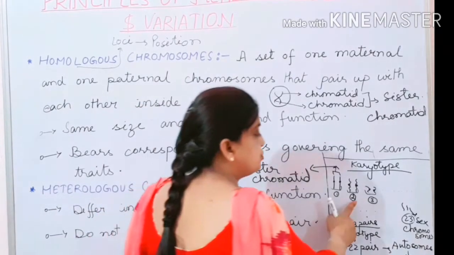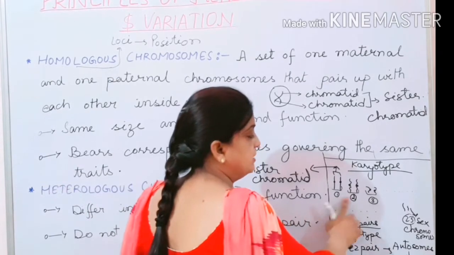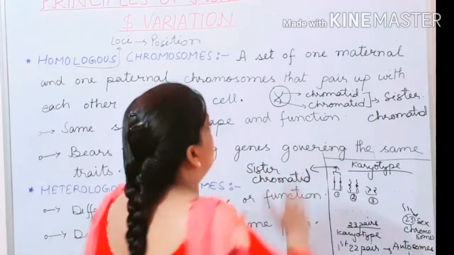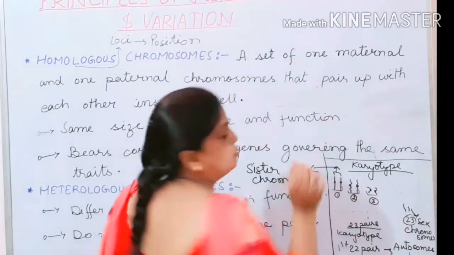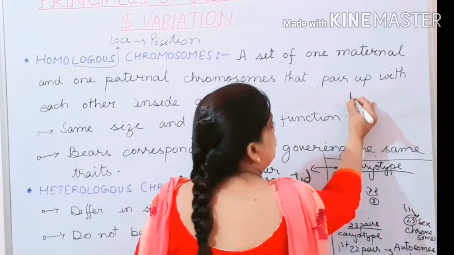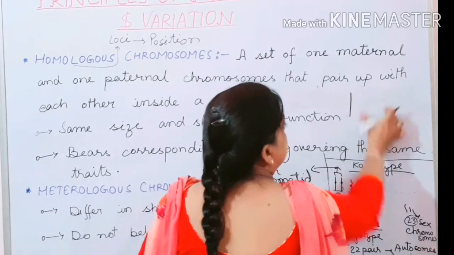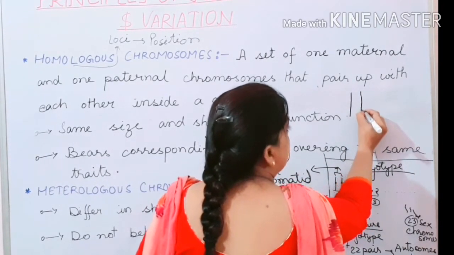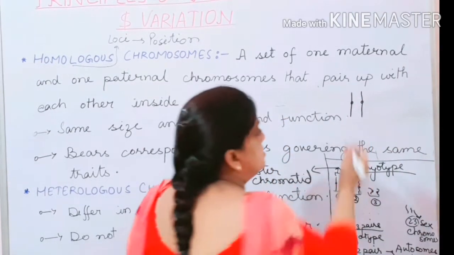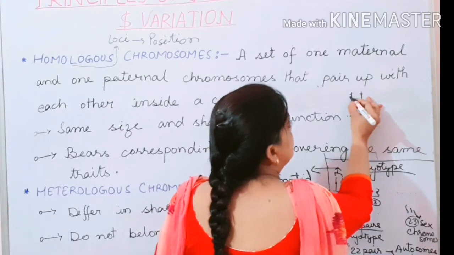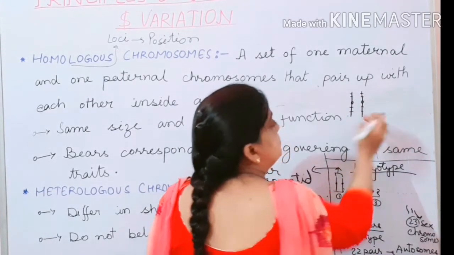Now I will take the example of chromosome number 1 and chromosome number 2 both. This is chromosome number 1, with the same size, same shape, same centromere position, having the same genes at the same position.